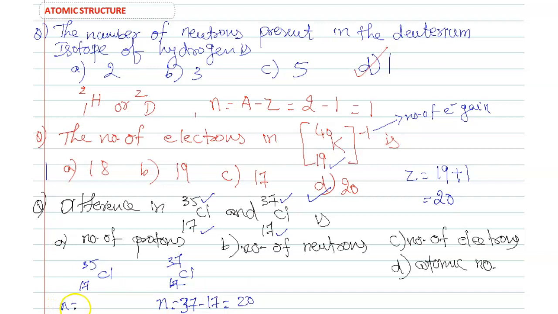In Cl 17 35, the number of neutrons is 35 minus 17, 18. So see, students, the number of neutrons has changed. Both are chlorine, both have the same atomic number, but the mass number is changed. By changing the mass number, the number of neutrons changes. So the option is B.